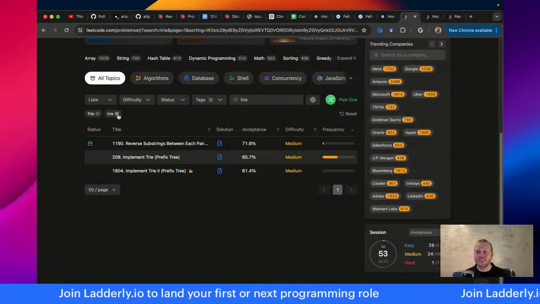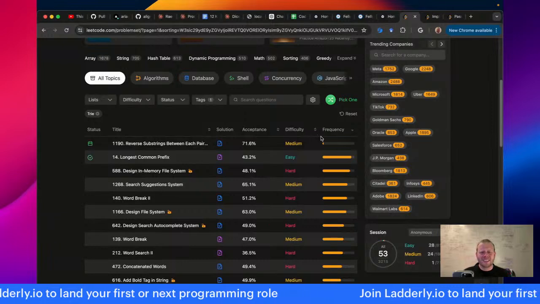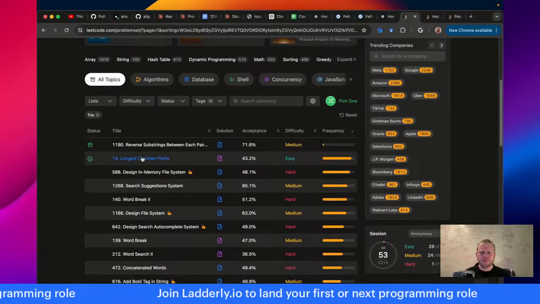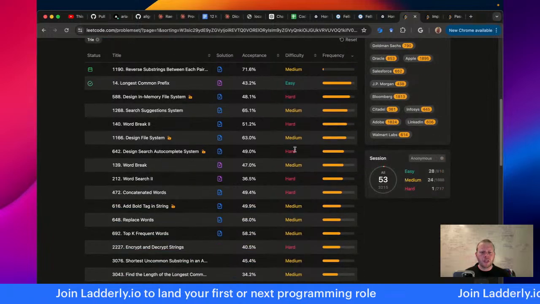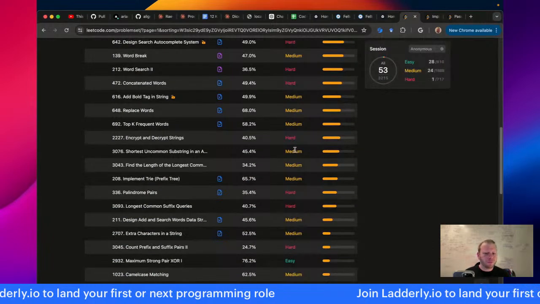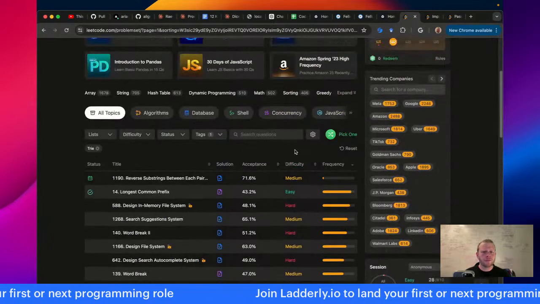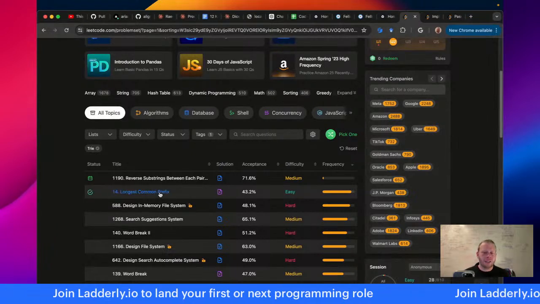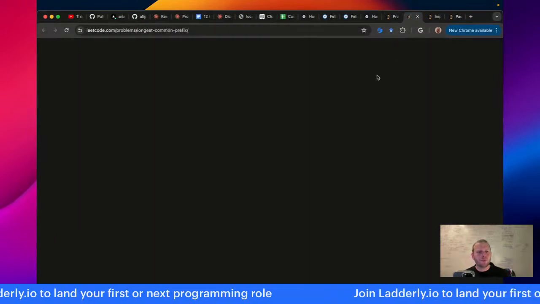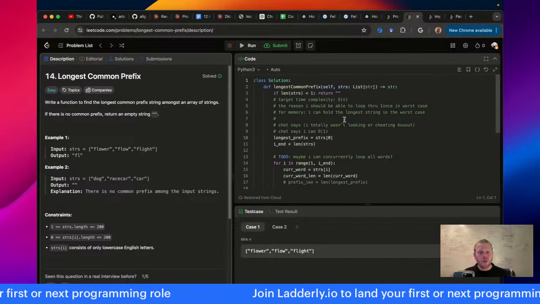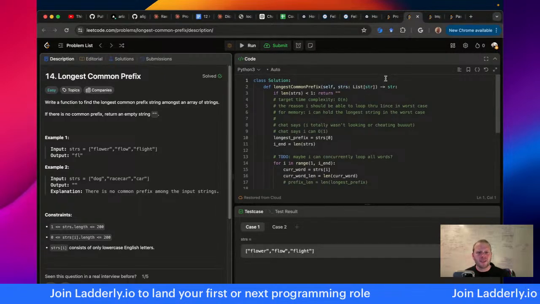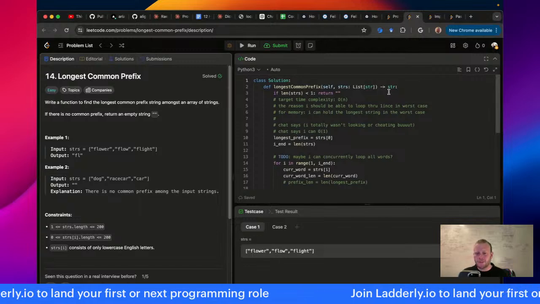I don't know, whatever. Let's go for longest common prefix. Wow, a lot of these are mediums and hards. I don't know that you're going to be commonly asked try questions, to be honest. But anyway, it's what we're working on today.